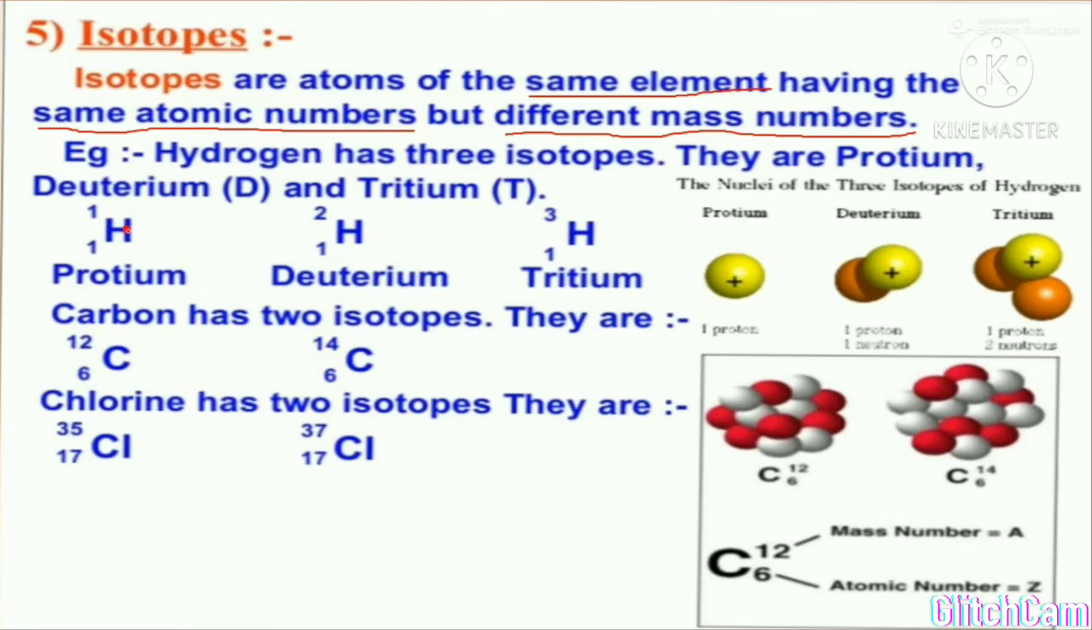Like we can take an example. Hydrogen, it is represented by the symbol H, H and H. They have the same atomic number, and as I told you, atomic number is written at the bottom. 1, 1. It contains one atomic number, and one atomic number. But they have different mass numbers. Here the mass number is 1, here the mass number is 2, and here the mass number is 3.